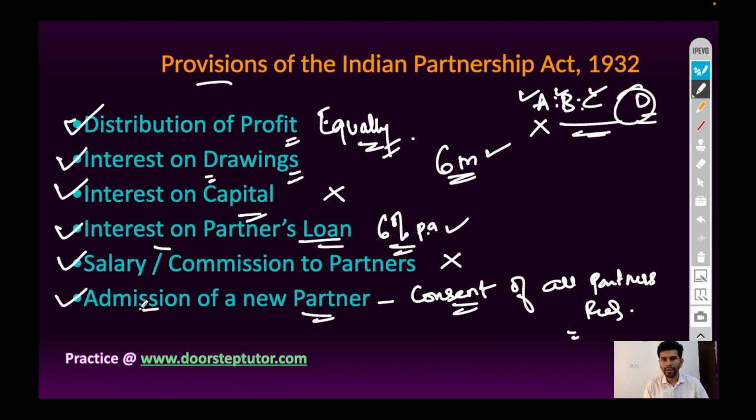Admission of a new partner can happen only if all the partners give consent, and if any one of the partners doesn't give permission, in such case no admission takes place.